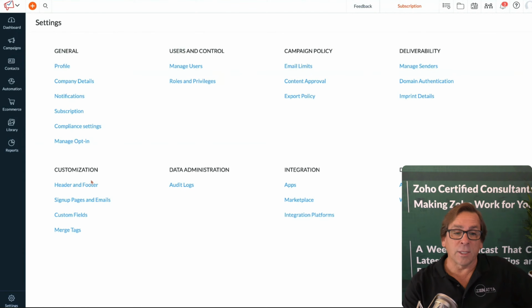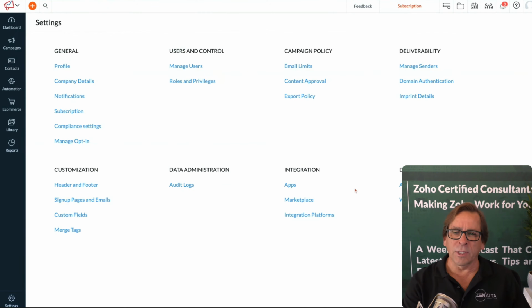You also can set up a basic header and footer for all of your email templates, your campaign templates. They're going to go out. You can set up some custom fields so you can manage your database a little easier that way. You can look at audit logs. Have things gone out? Where are they? So you can deeply look through what's going on with all of your campaigns.